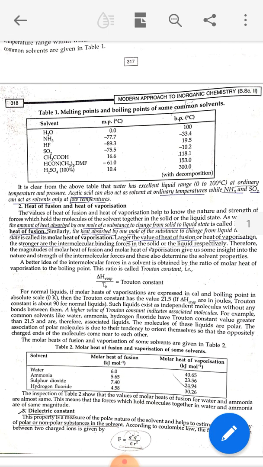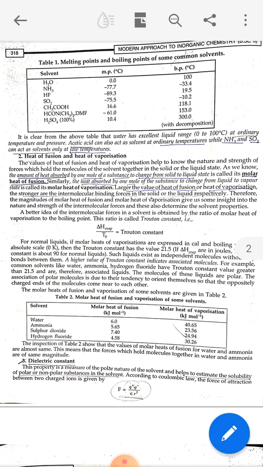Second is heat of fusion and heat of vaporization. First we have to know what heat of fusion is and what heat of vaporization is. The amount of heat absorbed by 1 mole of substance to change from solid to liquid state is called the molar heat of fusion. Similarly, the heat absorbed by 1 mole of substance to change from liquid to vapor state is called molar heat of vaporization.